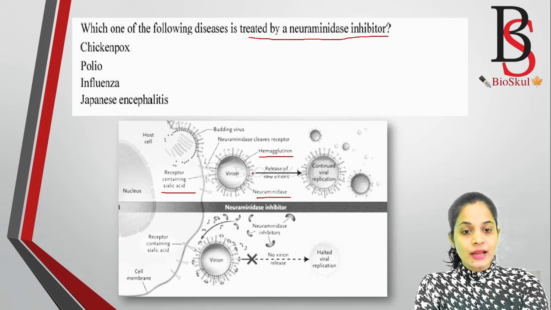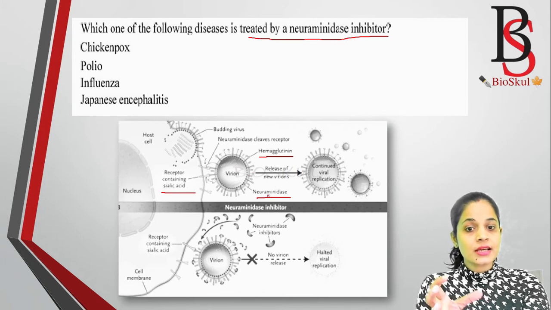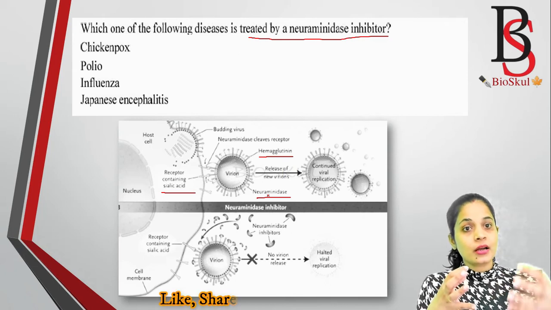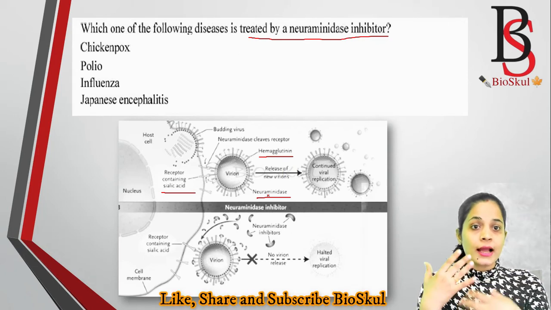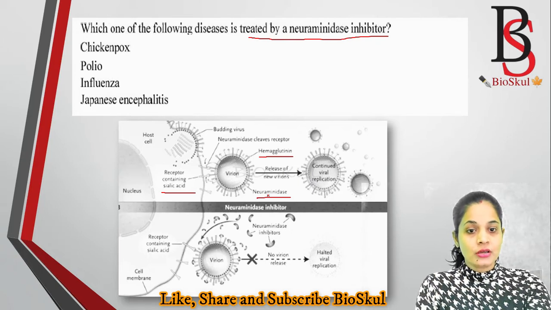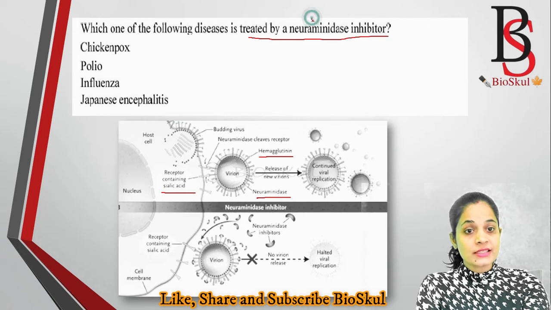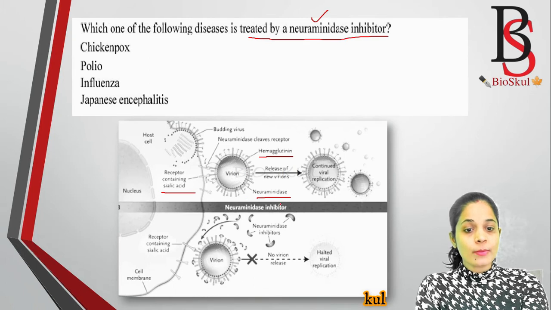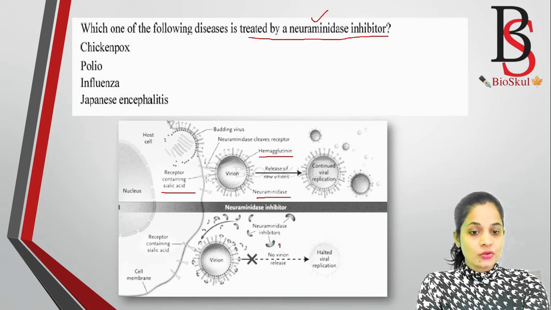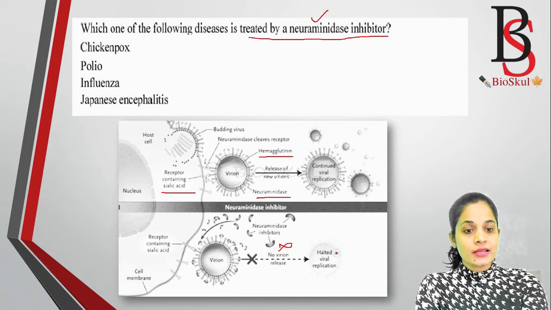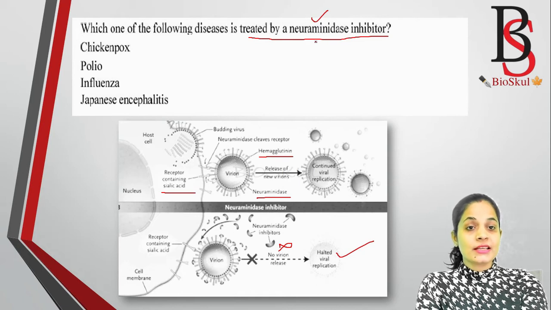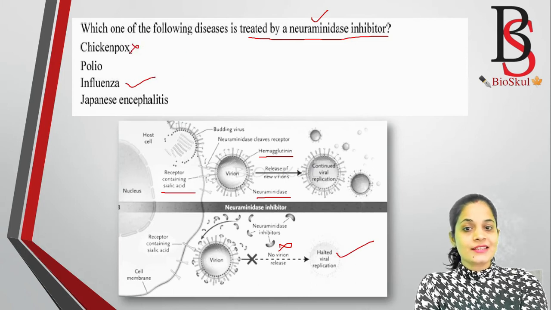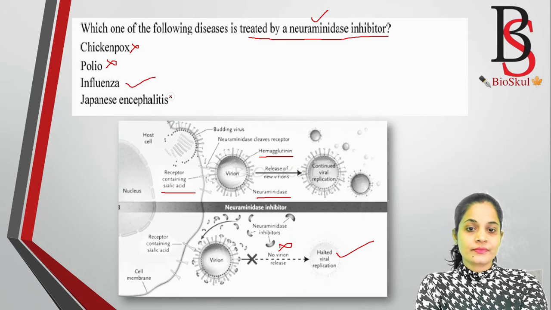Okay, so what will happen? This neuraminidase breaks the sialic acid receptor and that helps in the entry of the virus into the host cell, and that results in viral replication. But if there is a neuraminidase inhibitor, then it will inhibit the neuraminidase and now the virion cannot enter into the host cell, and the viral replication will stop. So which disease will be treated by neuraminidase inhibitor? That is influenza. So the correct answer is option 3 and the other options are wrong.